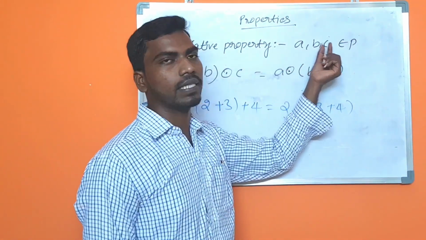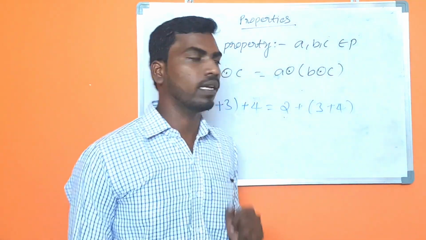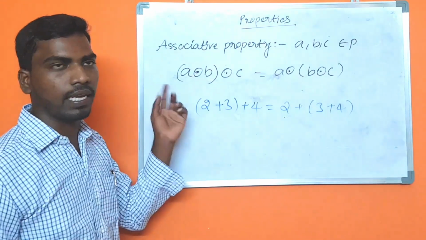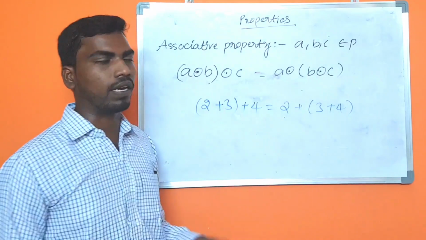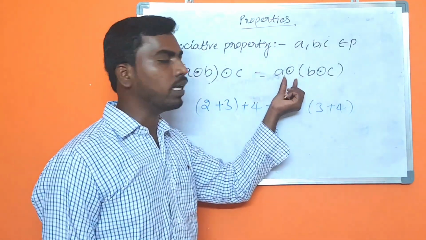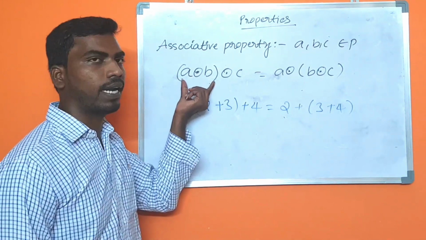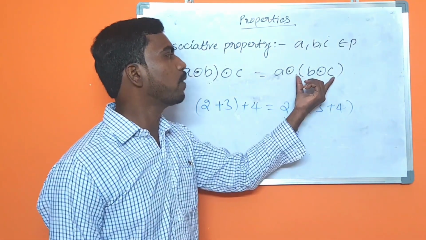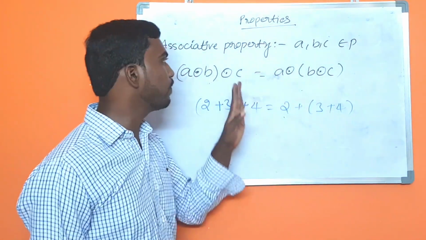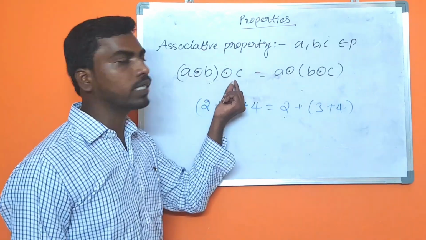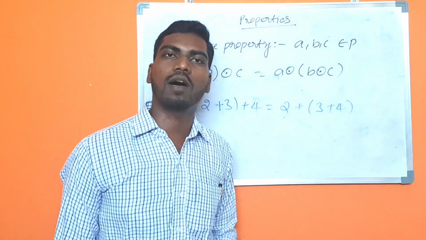If A, B, C are any numbers which belong to a particular set, then the condition is (A ∘ B) ∘ C equal to A ∘ (B ∘ C). Here the whole bracket is for A ∘ B, and here the whole bracket is for B ∘ C. If those two are equal, then we can say these numbers are following associative property under that particular operation.